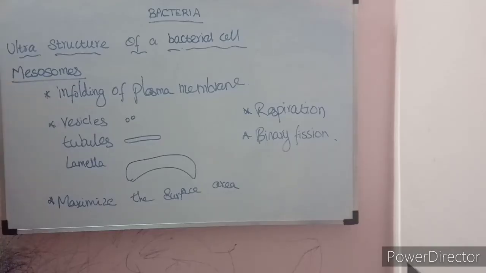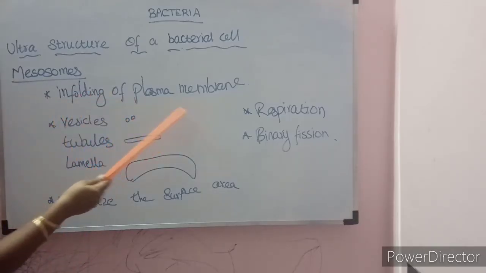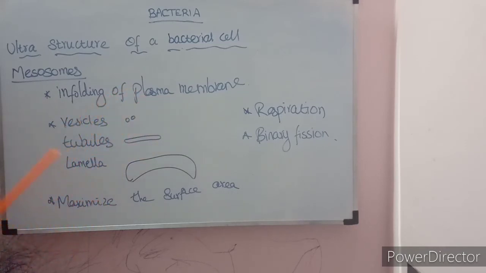Mesosome. Mesosome is the infolding of the plasma membrane. The plasma membrane, the outer and innermost covering of the cell, has some infolding inside the cytoplasm. It occurs in 3 forms: small round vesicles, tubules, or lamella, a flattened plate-like structure. So the mesosomes may occur in a vesicular, tubular or lamellar shape.